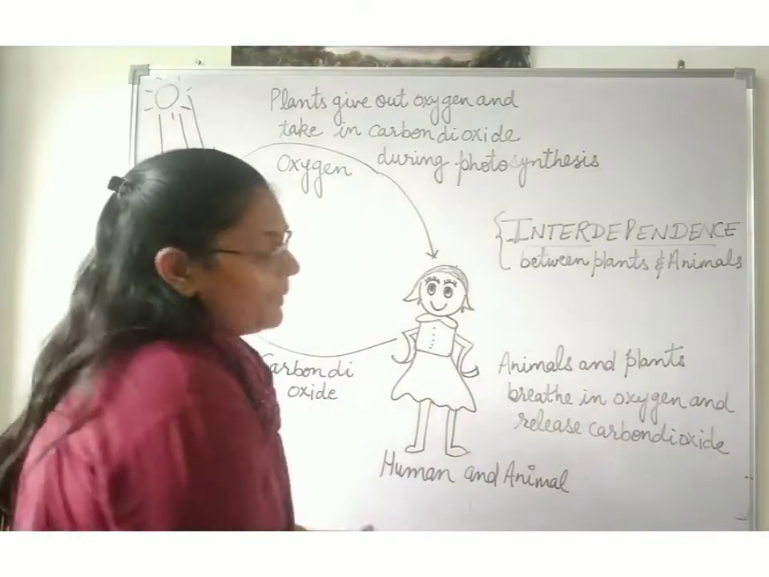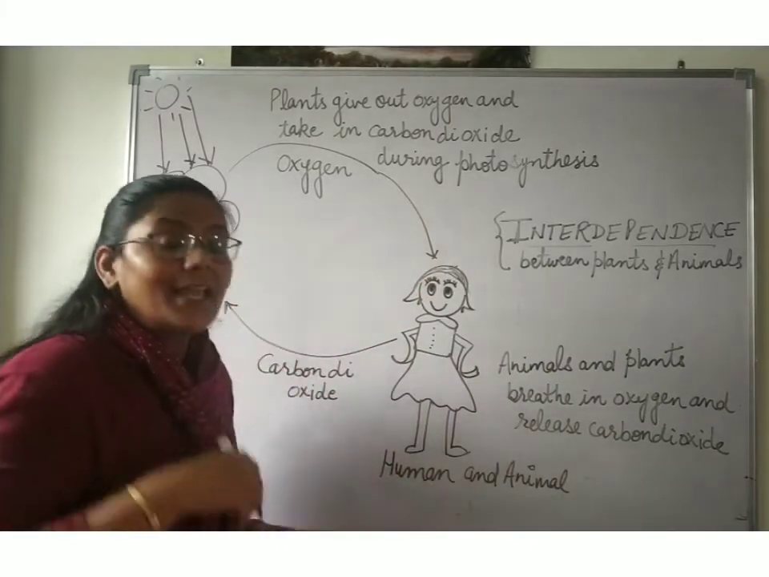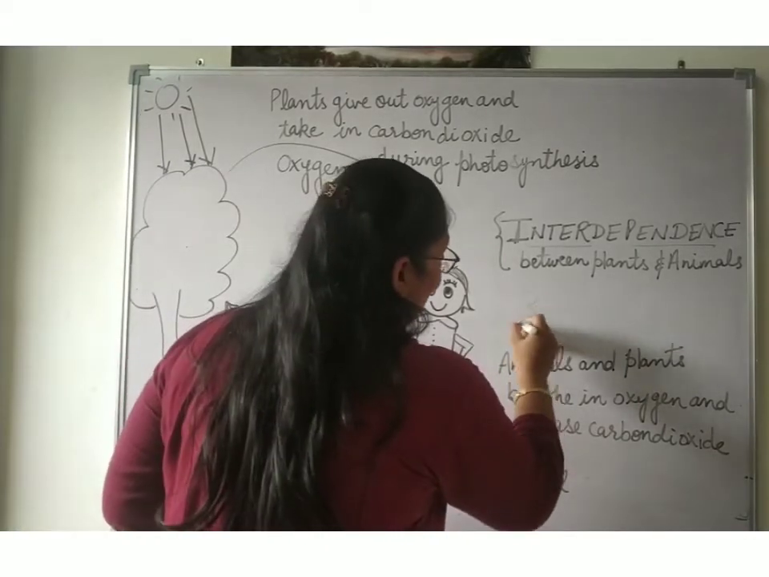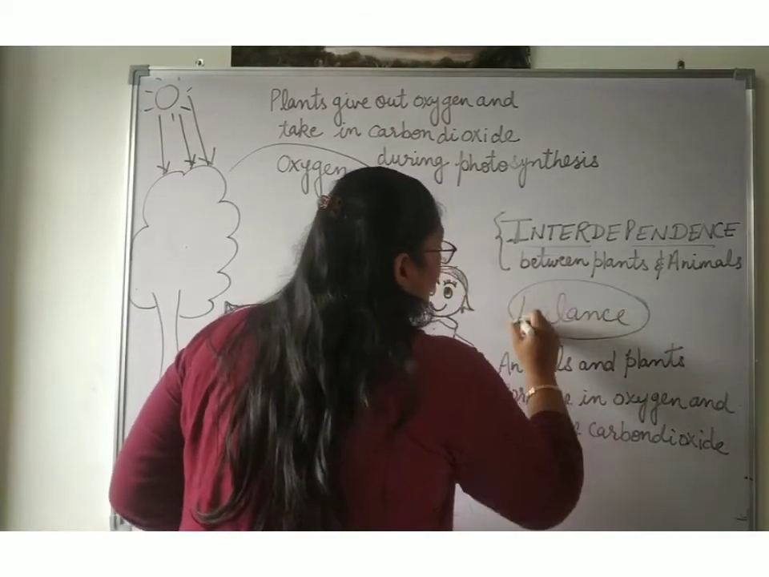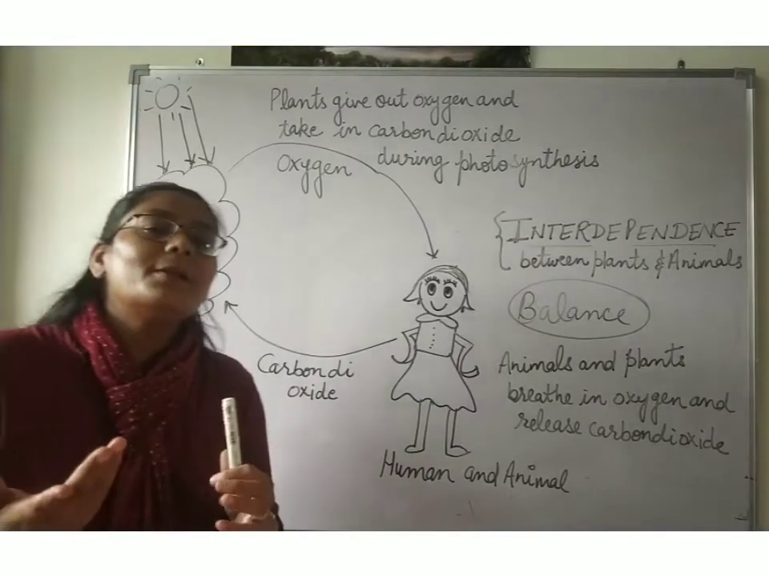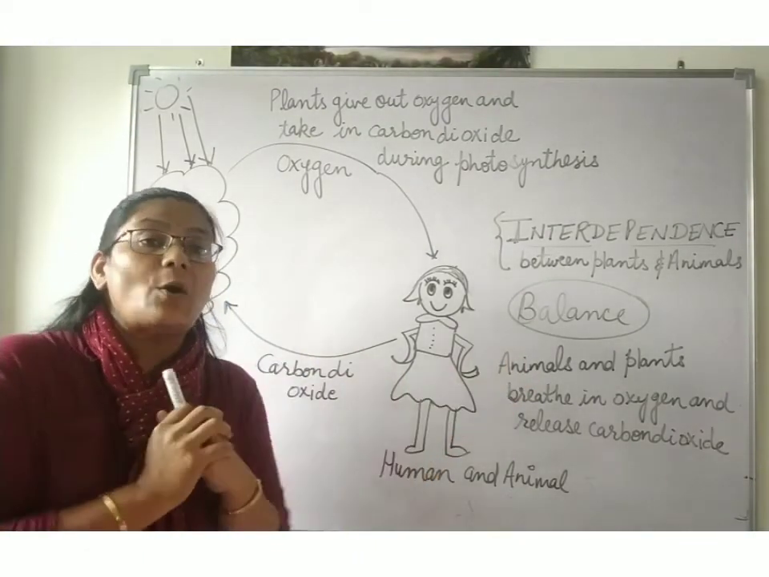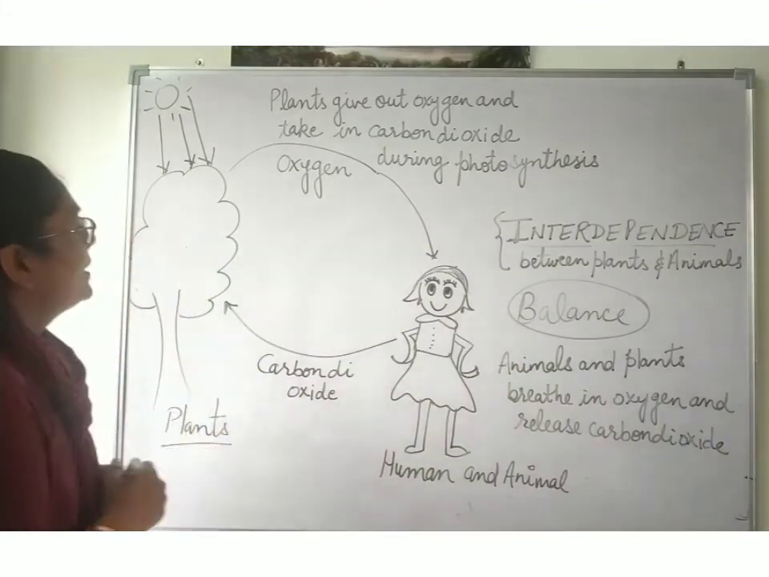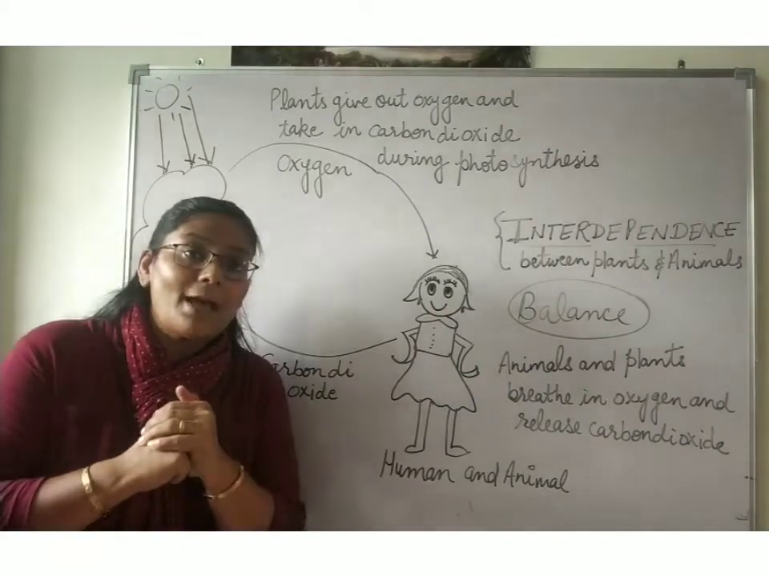Now our third topic is balance in nature. As I told you, they are maintaining the balance in nature. How are they maintaining the balance? Balance means if something is increased, that will affect the things around. How? If the plants are increased on earth, then what will happen?